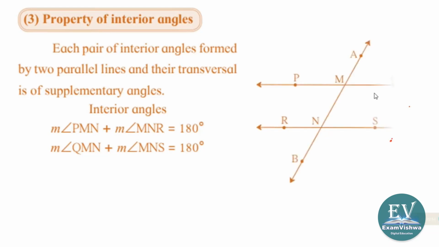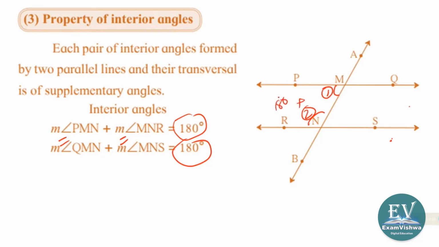Properties of interior angles. Here you can see something different. Total is 180, total is 180. Sum of the measure of PMN and measure of MNR. PMN, that is 1, and MNR, this is 2. 1 plus 2 is 180, already आपको मैं बताया, उसी समय बताया. QMN, 3, and this is the fourth one, MNS. 3 plus 4 is equal to 180.